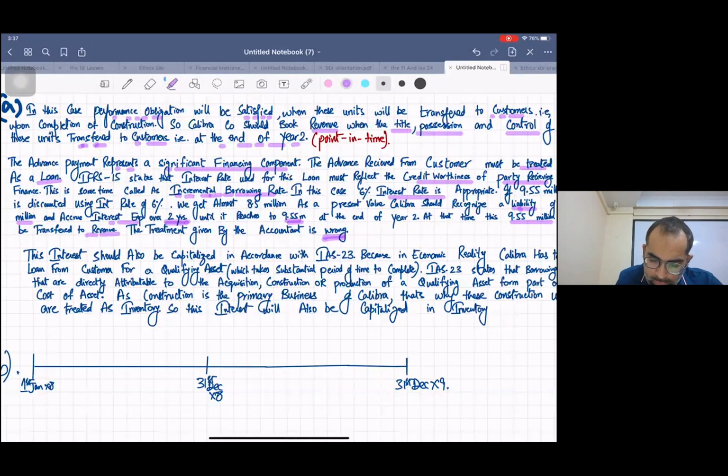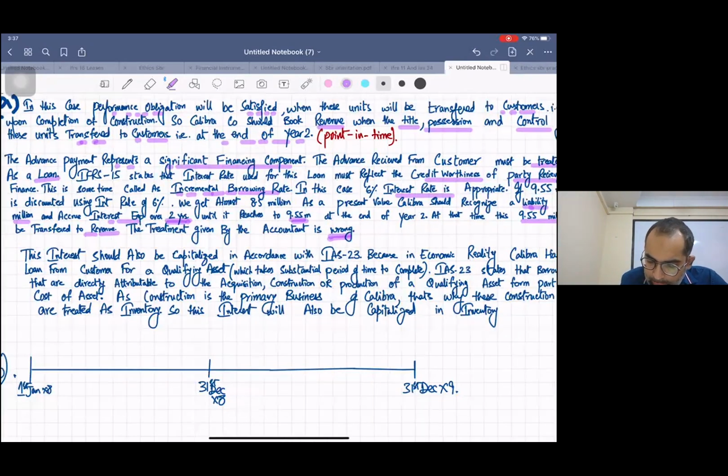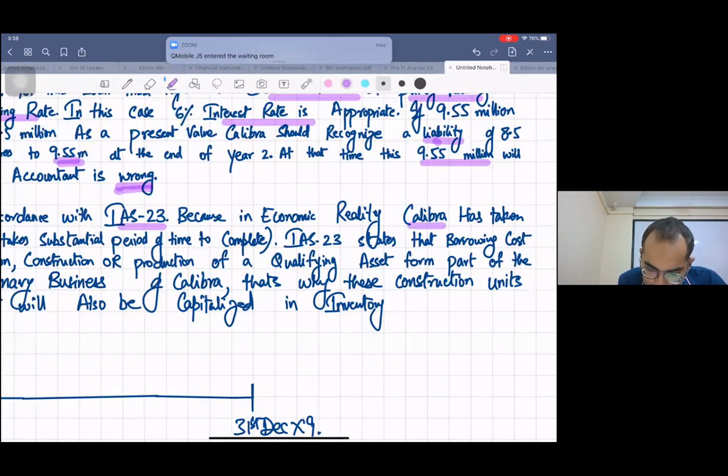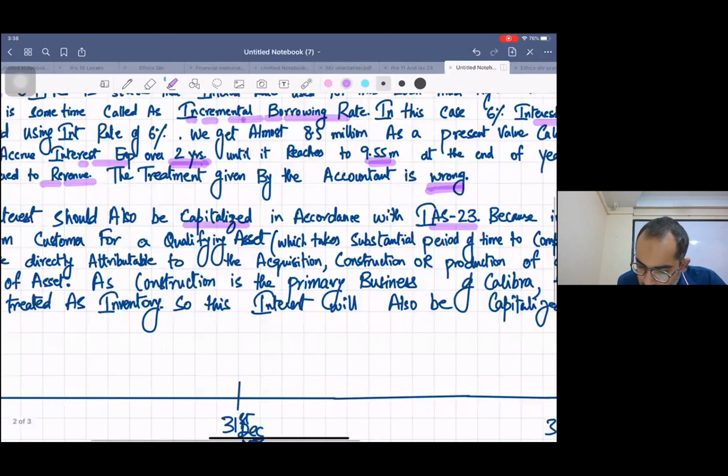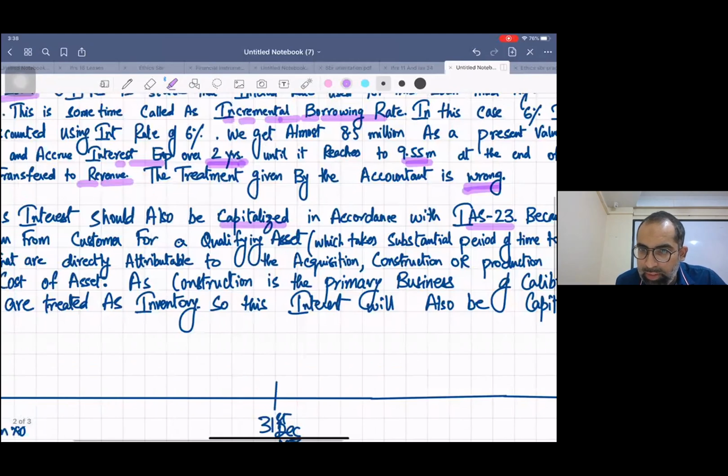The interest should also be capitalized in accordance with IAS 23, because in economic reality Calibra has taken a loan from the customer for a qualifying asset which takes a substantial period of time to complete.